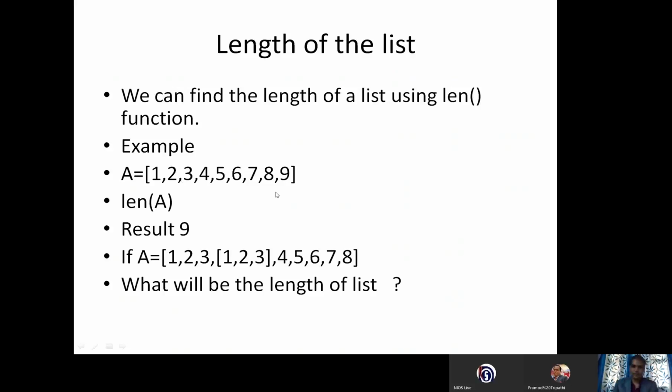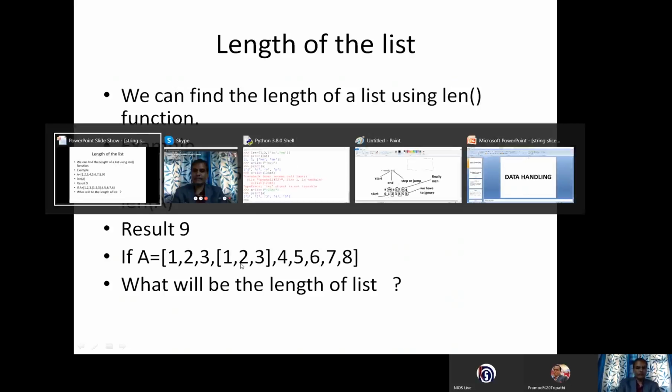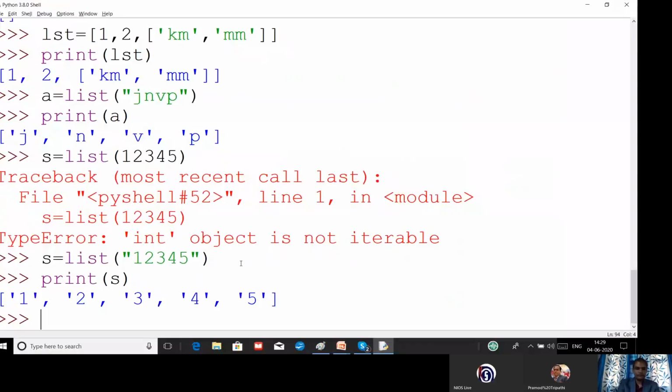In the next example, you can see I have given a nested list. Let us have an example. Right, I will write some data here. Okay, let us see.